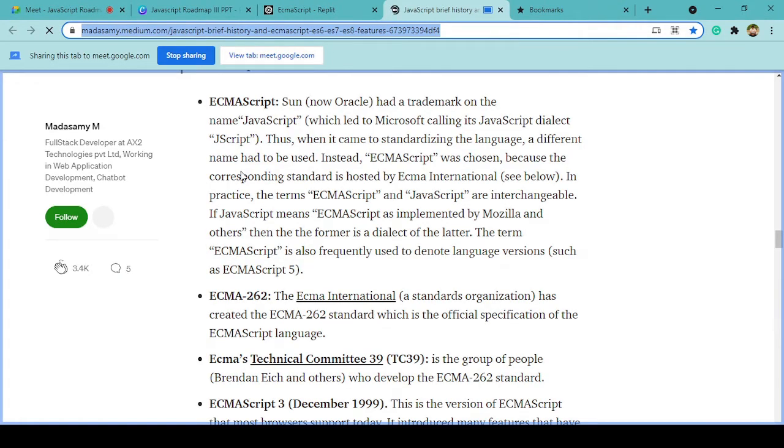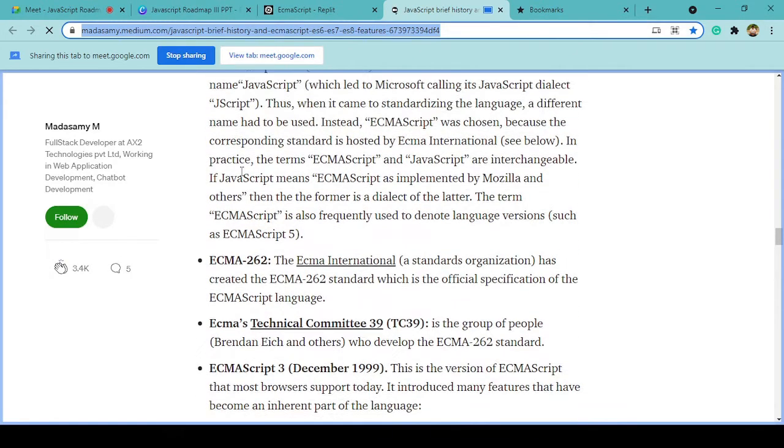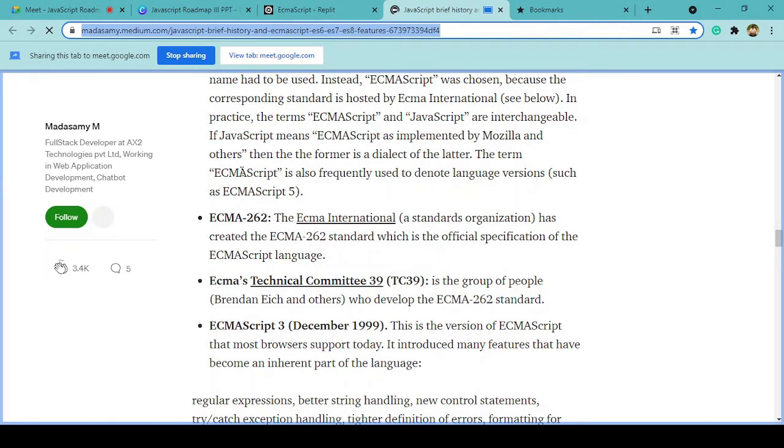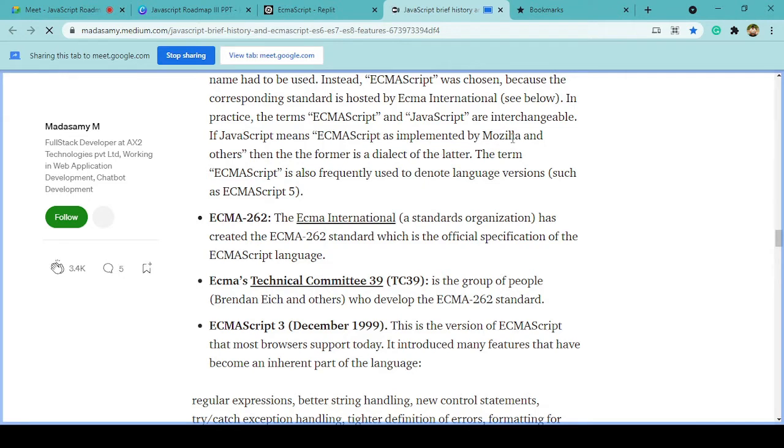As you can see, ECMAScript in the beginning was trademarked by Oracle, and right now we call ECMAScript and JavaScript interchangeably. This ECMAScript is implemented by Mozilla, the Mozilla Firefox browser.